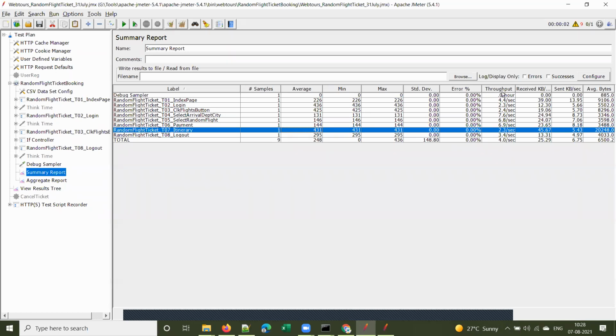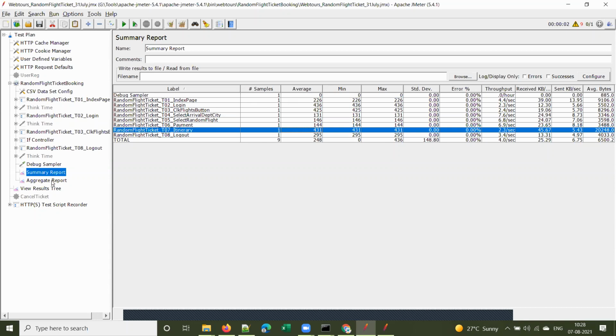And error percentage, throughput, received kilobytes per second, sent kilobytes, and average bytes. So the important columns are these: number of samples, average, min, max, standard deviation, and error percentage. Okay, these are the important columns. Now let's see the aggregate report.